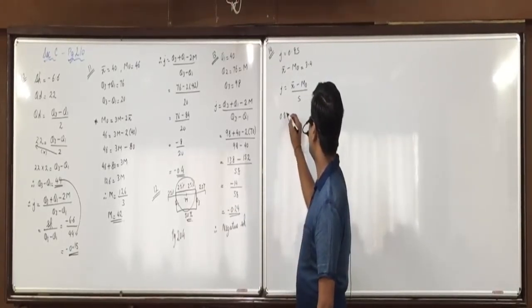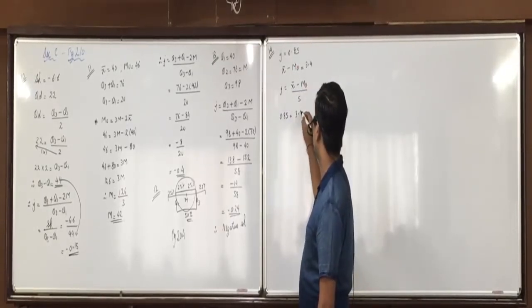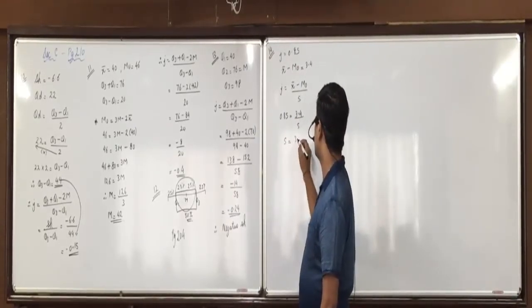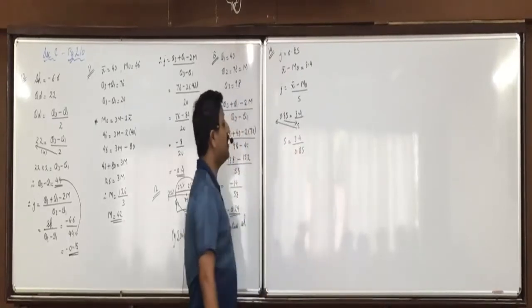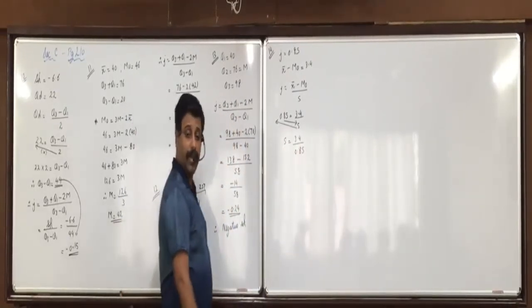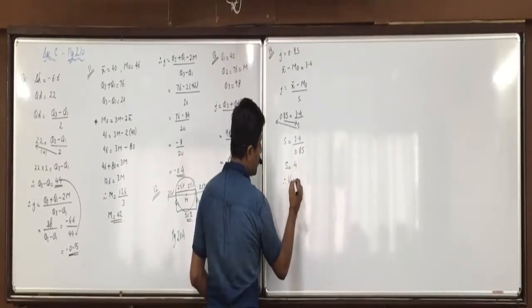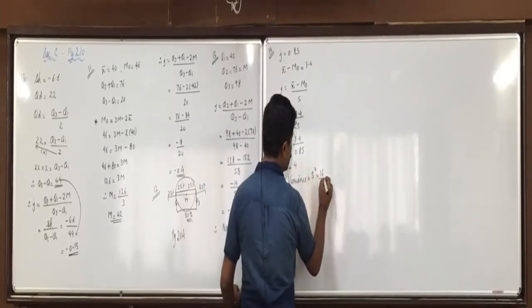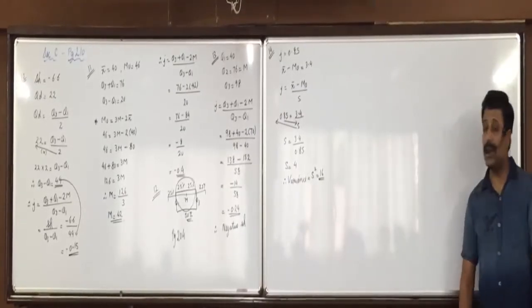So 0.85 is J, on the left side we will take 0.85. What will it take? X bar minus mode, 3.4, upon S. S will come on the left side. 0.85 will come on the right side. Okay? So S is equal to 3.4 divided by 0.85. What does that come to? 4. And we are asked variance. You'll say variance is equal to S square is equal to 16. 4 square, that is 16. Did you understand this?